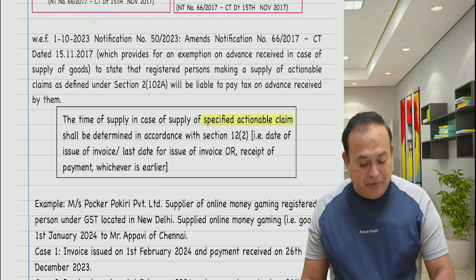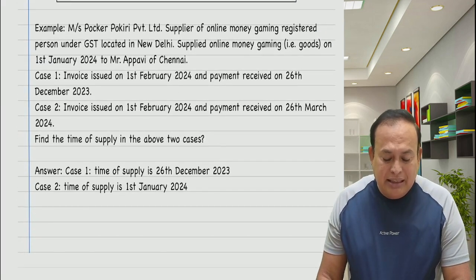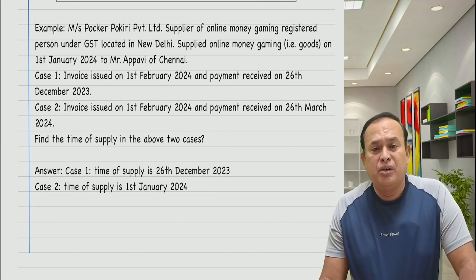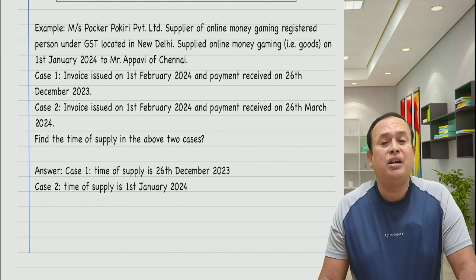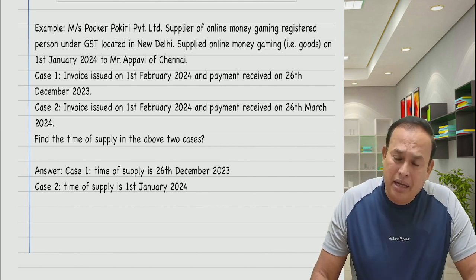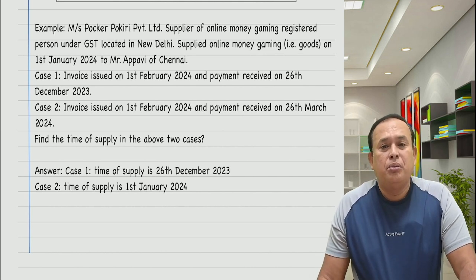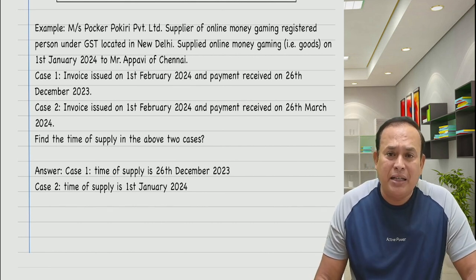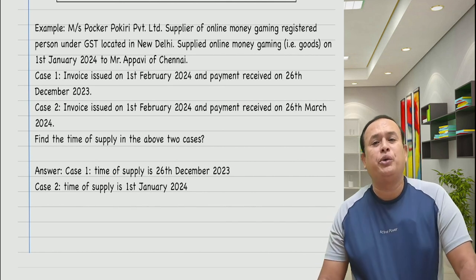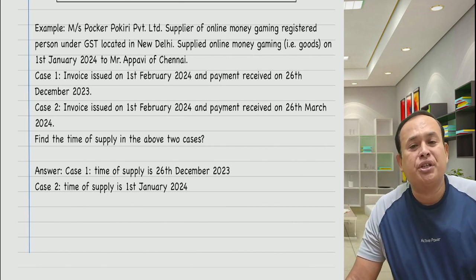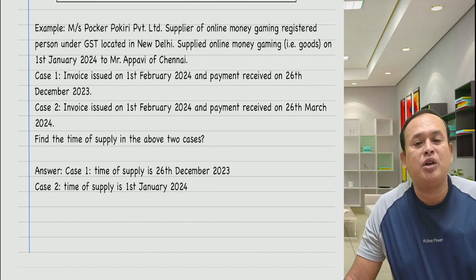Further, referring here with one example, my dear, in the given case, online, namely specified actionable claims, which you are aware of, those 6 points. What are they? Lottery, betting, gambling, casino, horse racing, online money gaming. You are aware of that, na? In the given case, Mrs. Pokery Private Limited, supplier of online money gaming, registered person under GST located in New Delhi, supplied online money gaming, namely goods, on 1st January 2024 to Mr. Appavi of Chennai. Case 1, invoice issued on 1st February 2024 and payment received on 26th December.